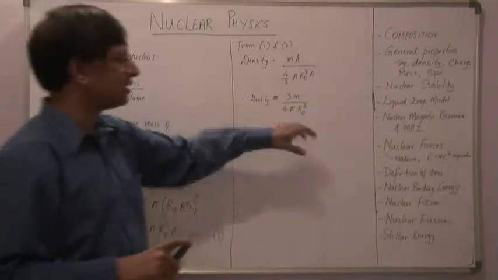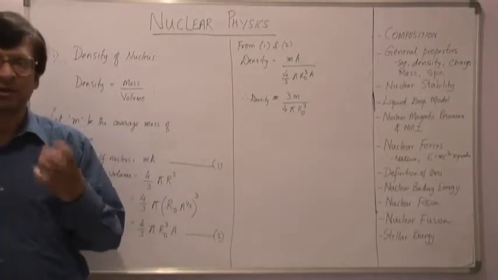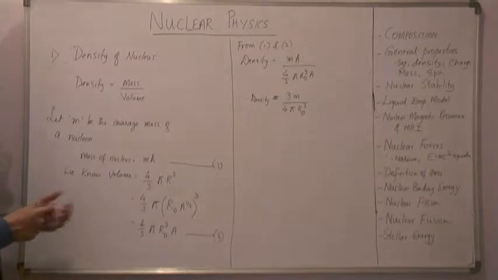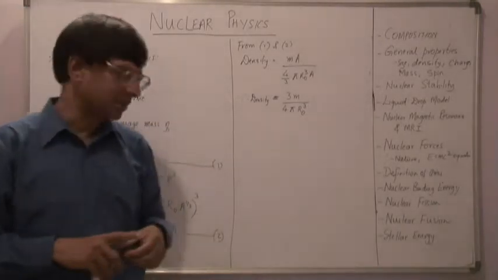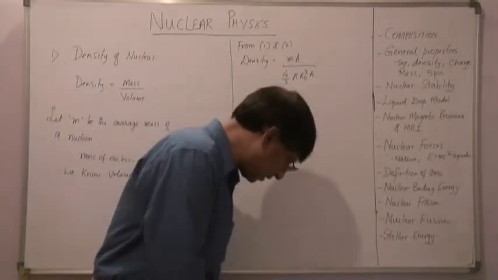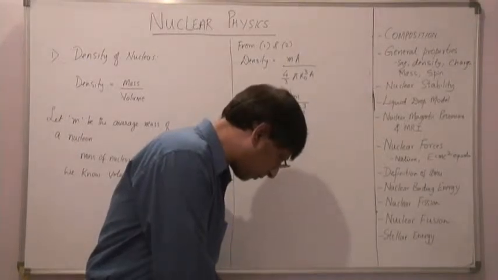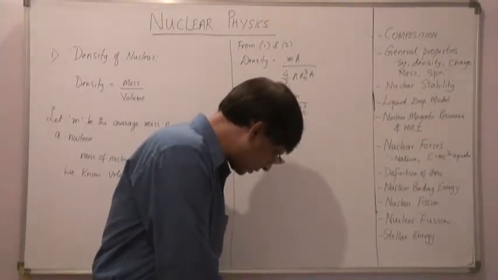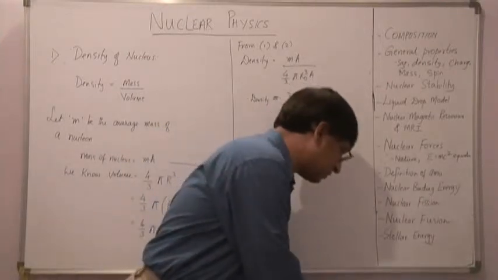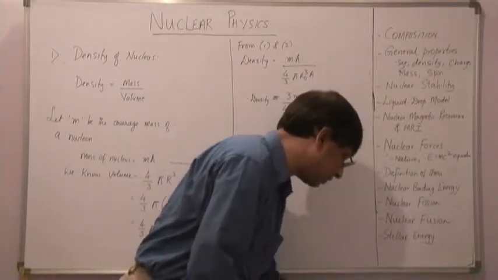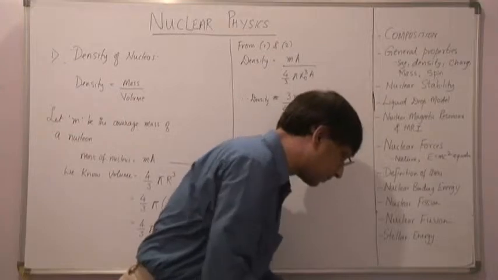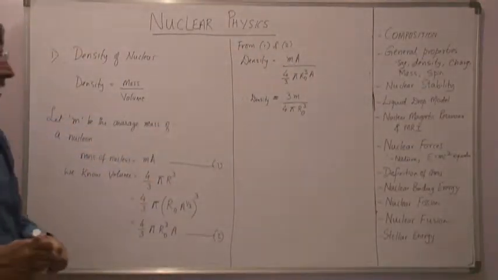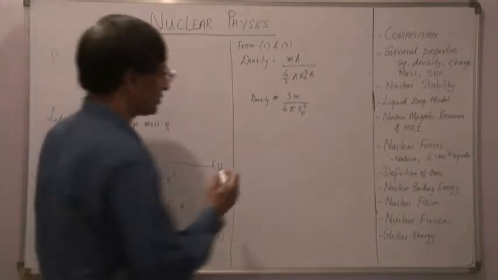I find that density is always a constant. So density of a nucleus is constant. So irrespective of the number of nucleons you have, the density is constant for a nucleus. Let me give an approximate idea about the density. So this calculation shows that the density of the nucleus is constant. It does not depend on the nucleus as such.